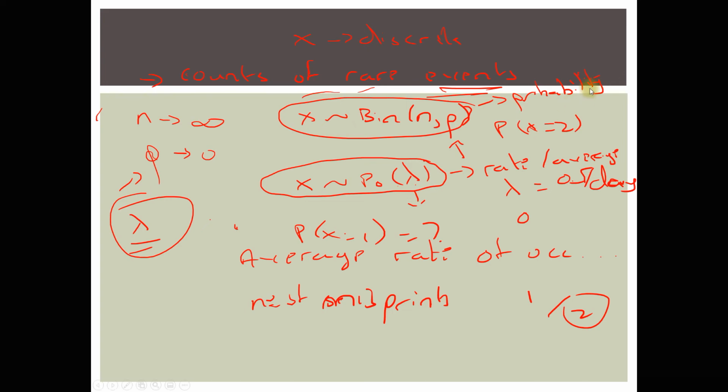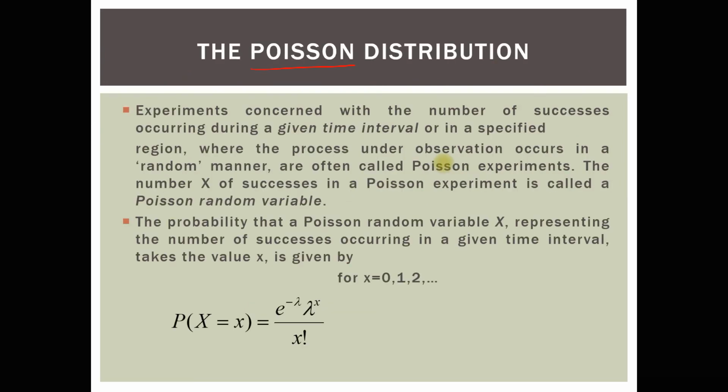So that's a little bit how you know when to apply the binomial and when to apply the Poisson distribution. Now, what is this Poisson distribution normally? It takes this formula here. Just for your information, this e power negative lambda, lambda power x is based on the fact that n tends to infinity and our lambda is assumed to be fixed as well.